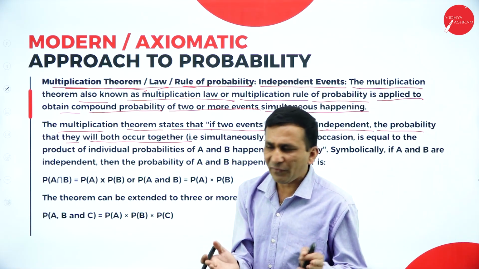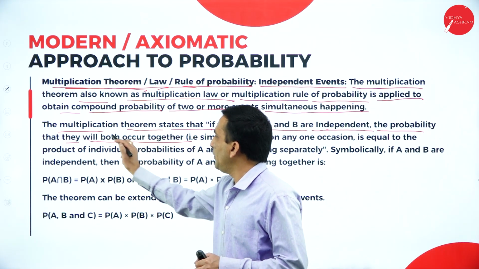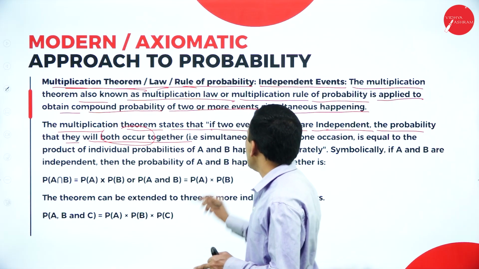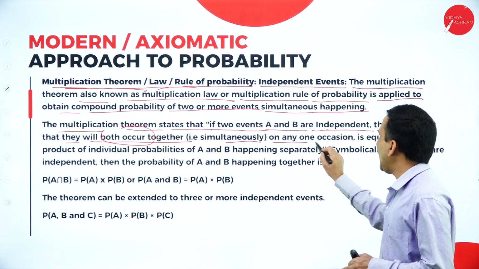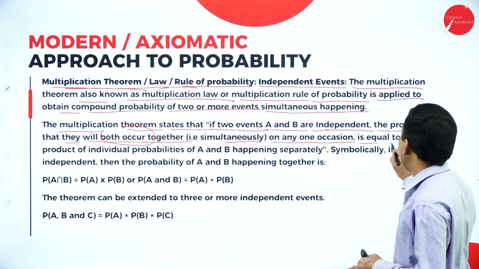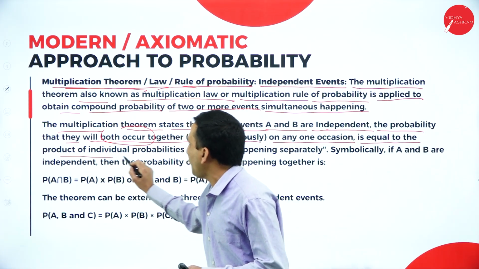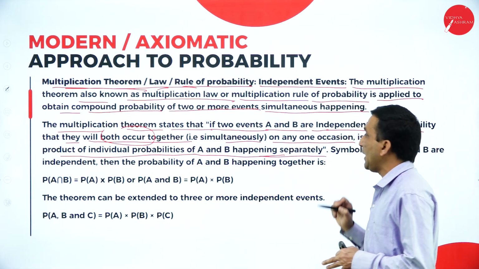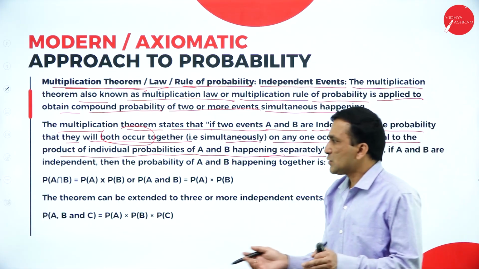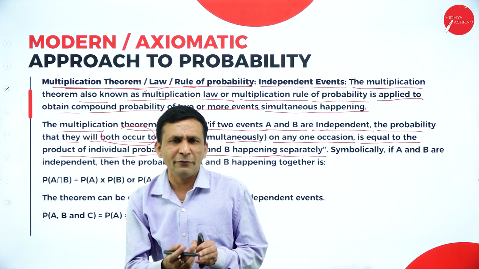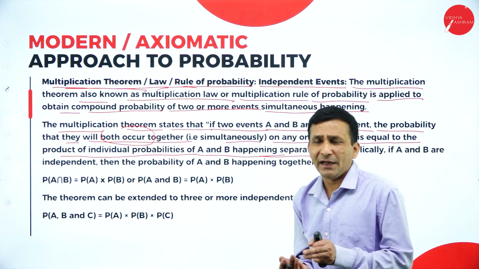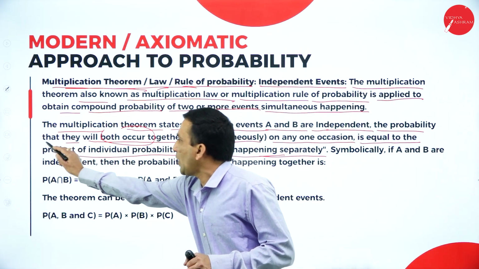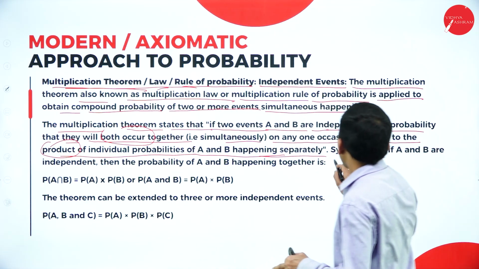Both are different. So what is the probability of both occurring together simultaneously on any one occasion? It is equal to the product of the individual probabilities of A and B happening separately. Product means when we multiply.